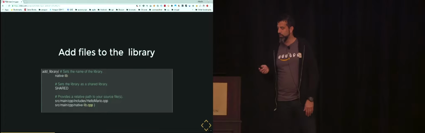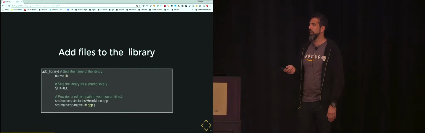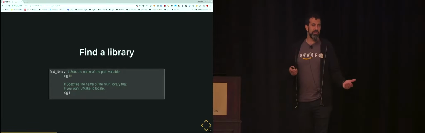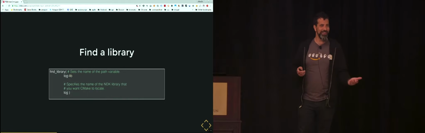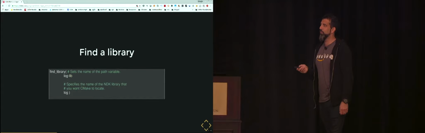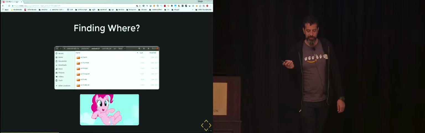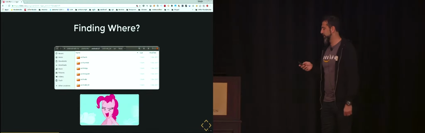So what you need to know to start is you add the library, you specify the name of the library, you say that it's a shared one, and you can specify the files. For instance, native-lib is the default one of Android Studio, and Lomario is a file that I created. Of course, I'm Italian. I don't want to disappoint you, so I have to use an Italian name in my slides. And you can tell CMake that you want to search for some libraries. In this case, for instance, we are searching for the log library. And CMake will automatically find the libraries that are embedded in your Android NDK folder.